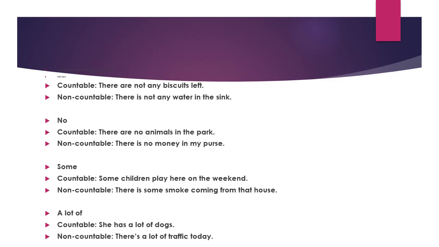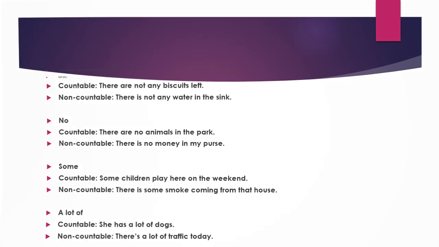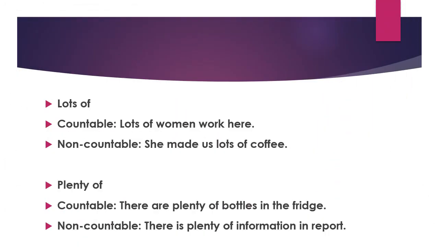Then comes a lot of. A lot of can also be used with both uncountable and countable nouns, like she has a lot of dogs, there's a lot of traffic today. Similarly, we have another phrase that is lots of, and it can also be used with both uncountable and countable nouns.